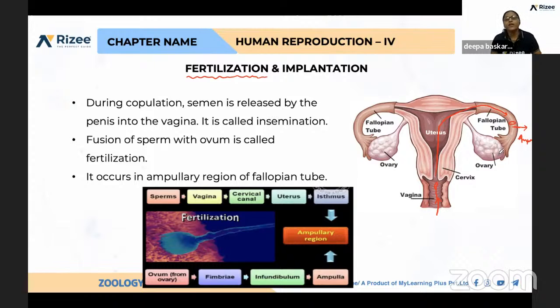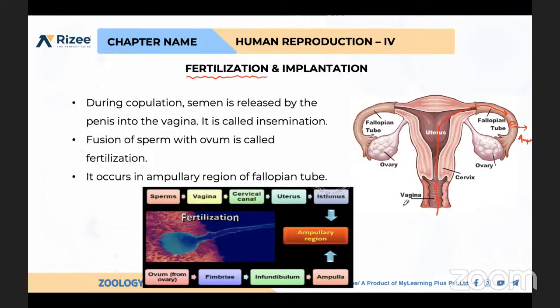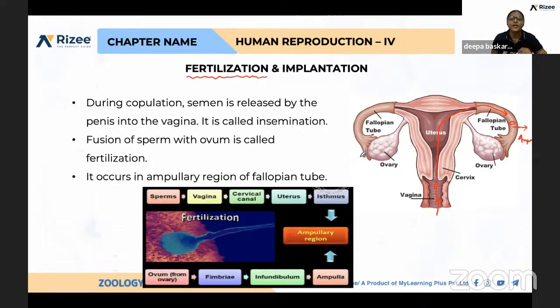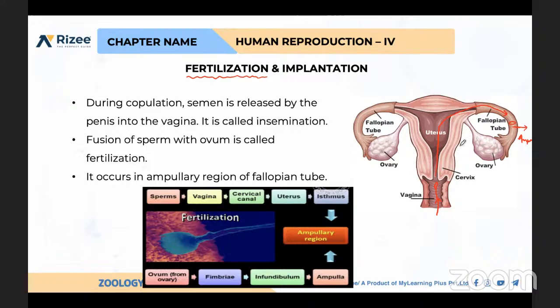How long will the egg be waiting? For 2 days. What is the viability of sperm? 3 days. Yes, 72 hours. And what about the sperm viability in the epididymis? 4 weeks. Yes, very good.